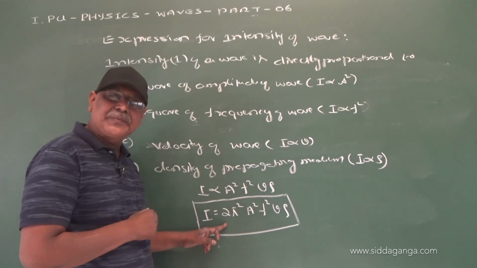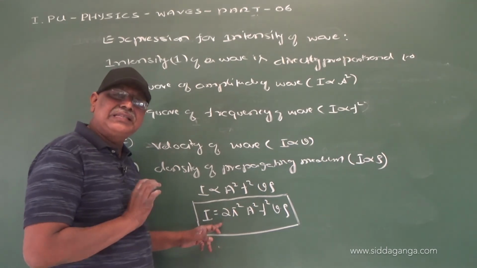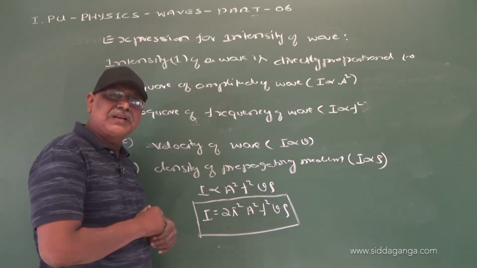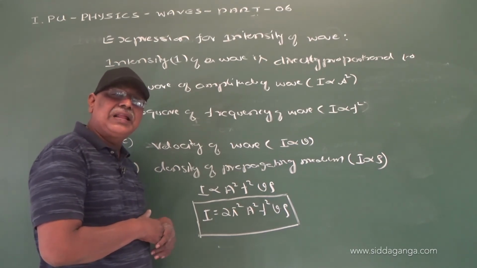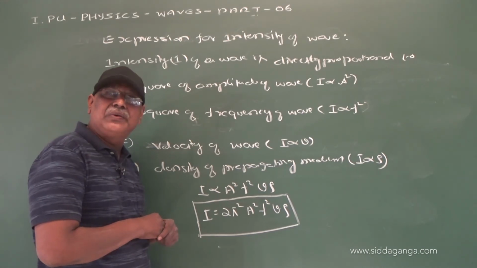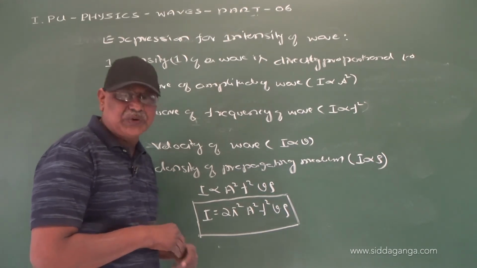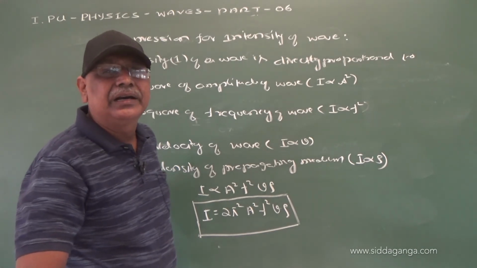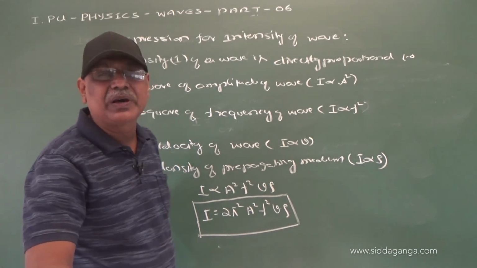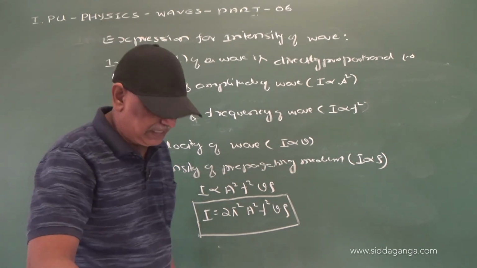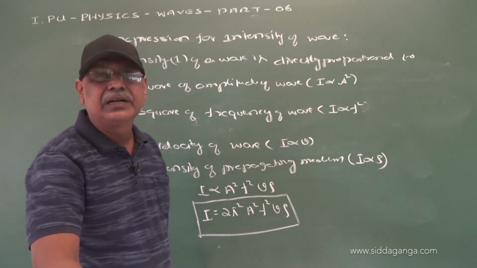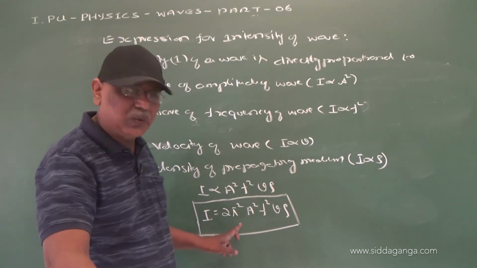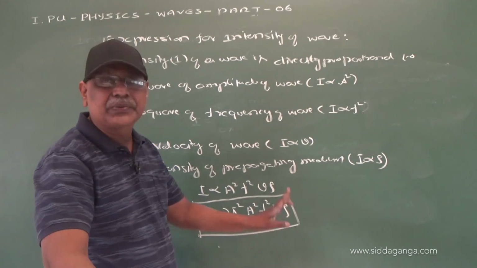You might have observed this equation. A similar equation is used to express energy, the total energy of a body executing simple harmonic motion. Remember the energy of simple harmonic motion: potential energy, kinetic energy, total energy, and total energy is also expressed as E is equal to 2 pi square a square f square v into rho.